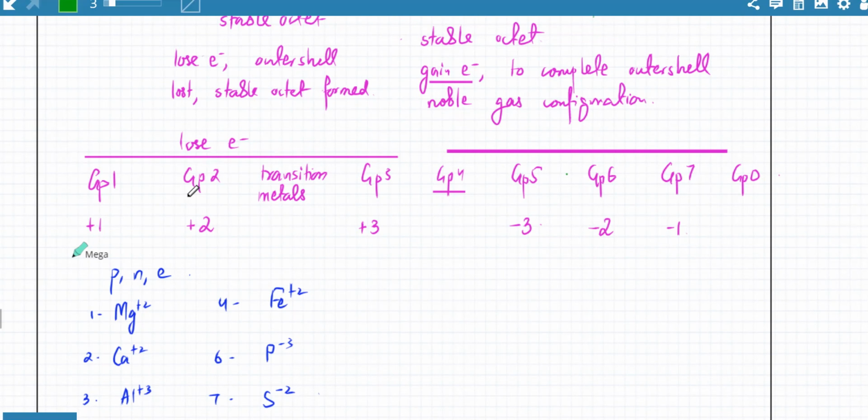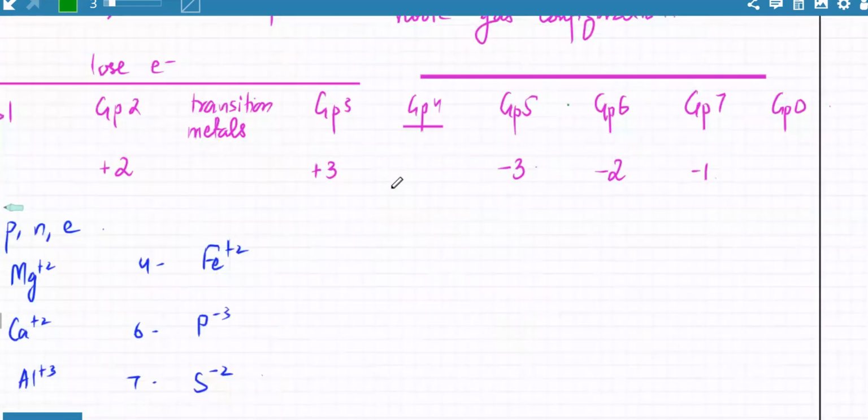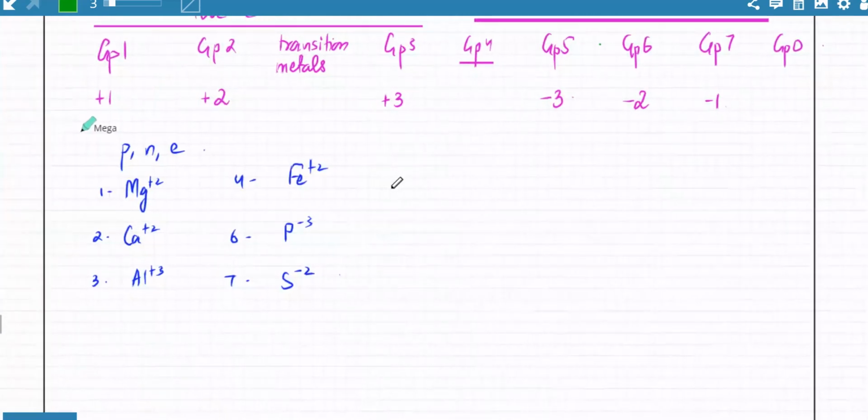And the ones on the left would continue to lose electrons until the outer shells are complete. They will only lose the outer shell electrons. The inner shell electrons would be tightly held, so they're not going to lose them. So both of them would get a stable octet. They're going to get a complete outer shell, and the electronic configuration of both atoms would be of a noble gas configuration.